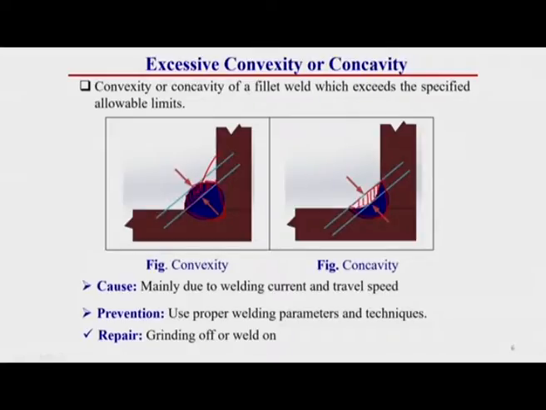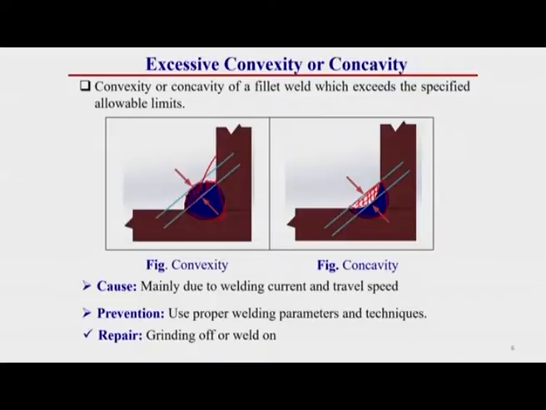So, if this is not deposited, then this is also a defect, not a good weld quality. These types of welding defects are mainly due to welding current and welding traverse speed, or you can say welding travel speed. We can prevent this by using proper welding current and proper welding technique as well.